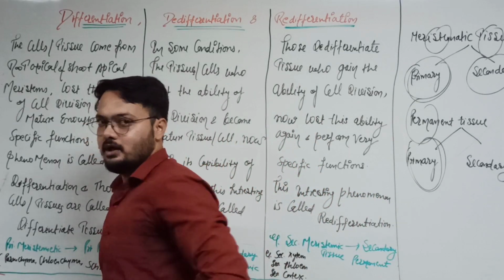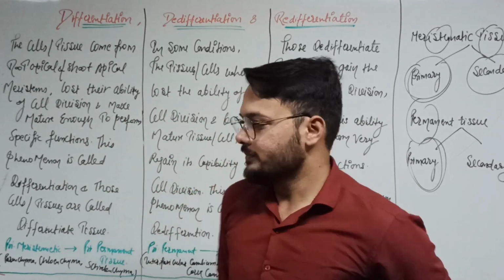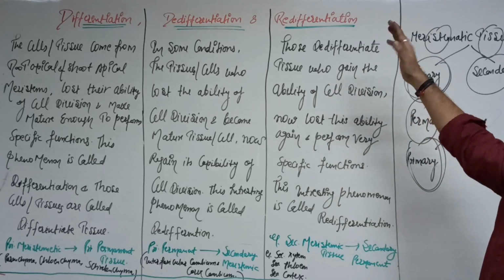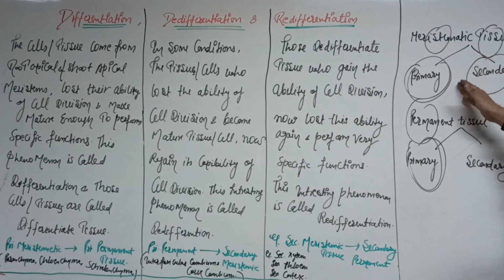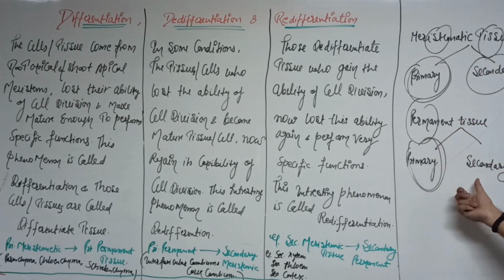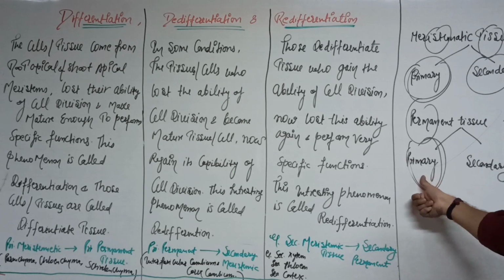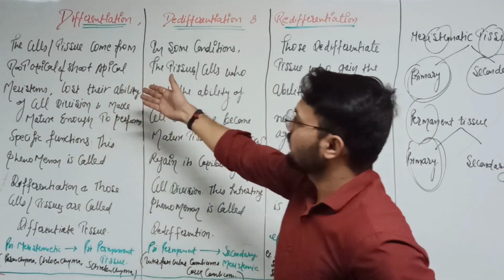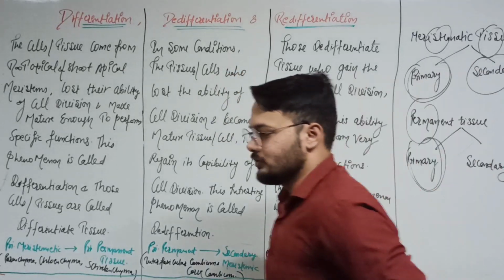So we discussed two questions of the NCERT today. Okay, and we discussed differentiation and redifferentiation, and we also discussed the meristematic tissue. There are two types: primary and secondary meristematic tissue, and the other is permanent tissue. And there are also two types: primary and secondary permanent tissues. And we also discussed examples of different tissues. Okay, so that is clear.